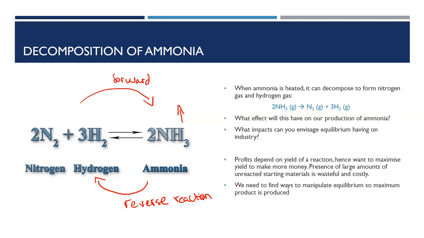This is critical in industry because our profits depend on the yield of the reaction that we get. So equilibrium is something we need to take large consideration of when we're wanting to manufacture any chemical product, because depending on where the position of equilibrium sits, this may drastically affect our yield because it will set the maximum amount of product that can be produced.